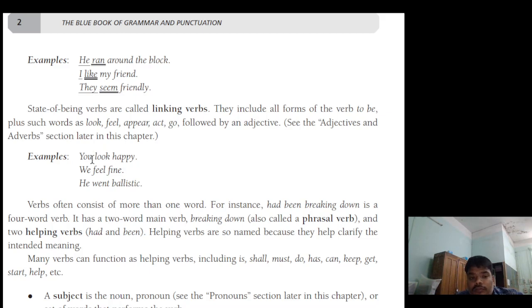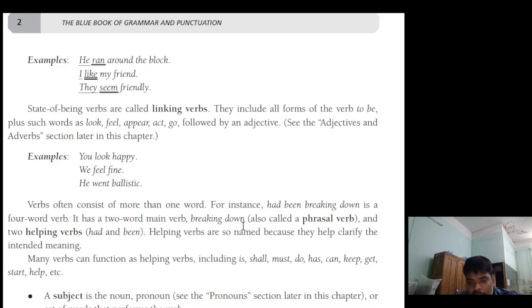So these verbs are attached with the adjective. Verbs often consist of more than one word.